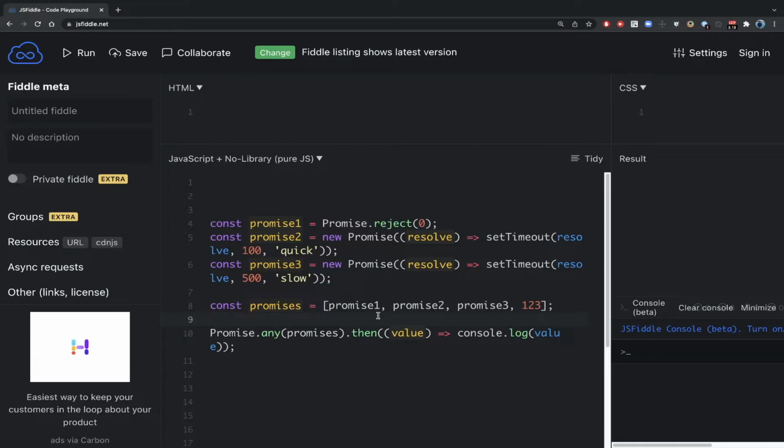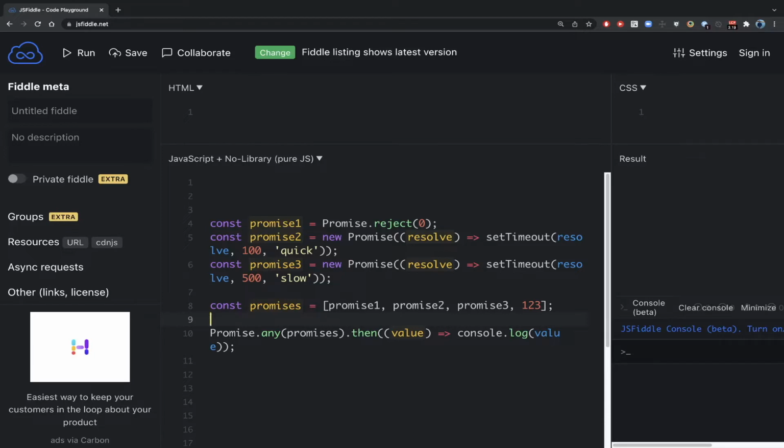But we have some questions in our mind, like what happens if none of the promises get fulfilled or they are not successful. In those cases, it will return a rejected promise having an AggregateError. It's a new error class which is a subclass of Error, and it groups together individual errors.